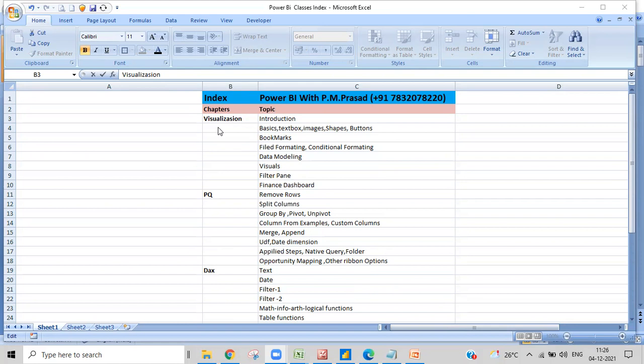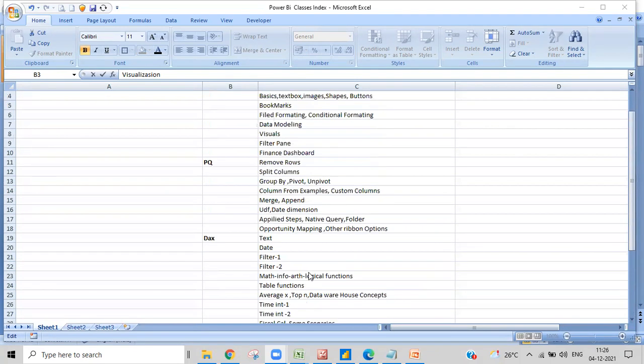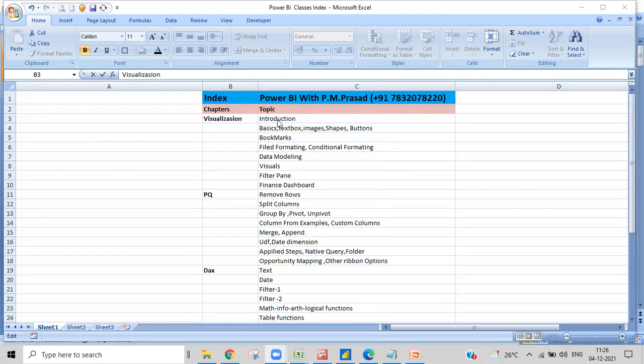I've divided the total Power BI into 3 chapters, and afterwards we'll go with one real-time project. In visualization, we'll go from introduction to all the basic things, and afterwards the important topics which need to be covered in visualization. One is bookmarks, and then field formatting, conditional formatting, and then we will cover all the modeling part, completely the data modeling.